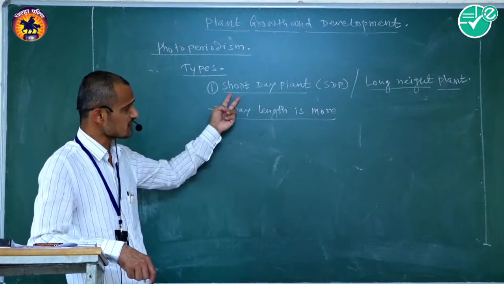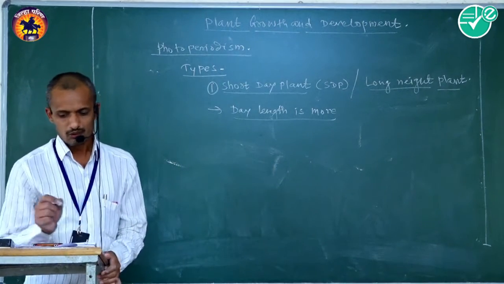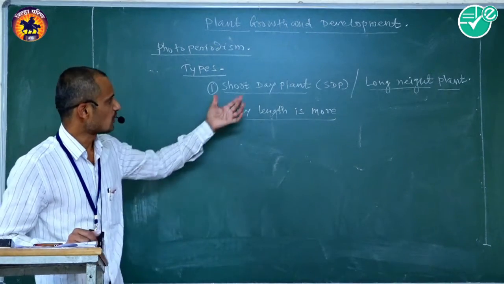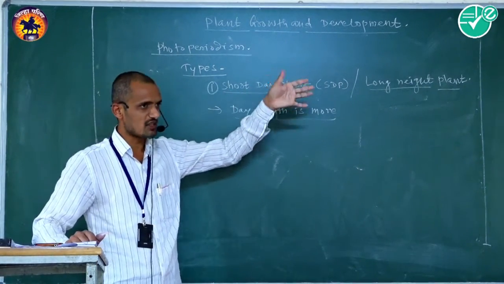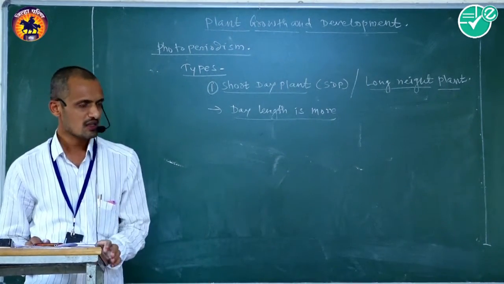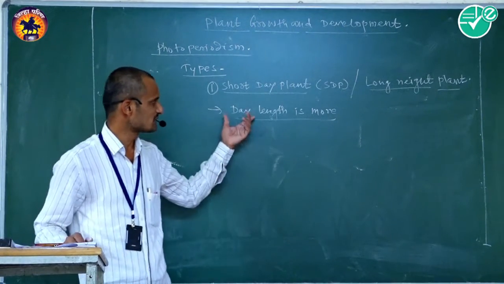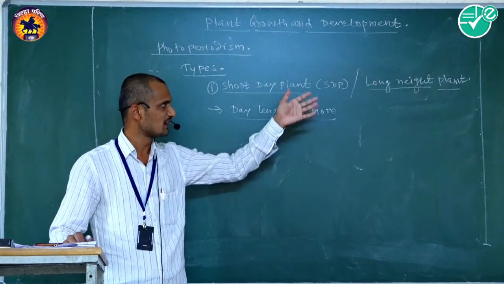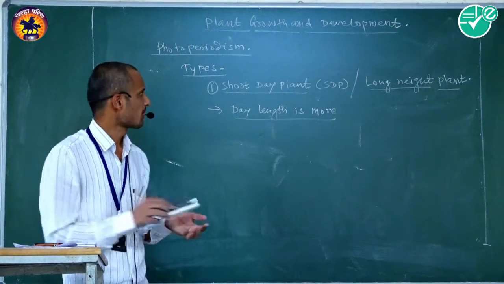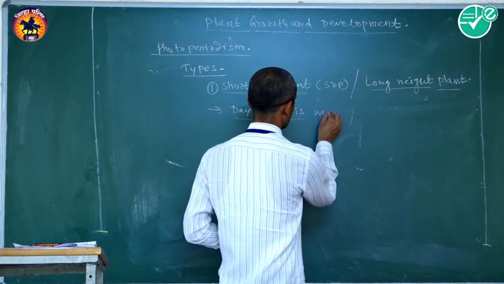Short day plants means the duration of day length is longer than the night length. It is also called a long night plant, because initiation of flowers can take place when the day length is minimum.